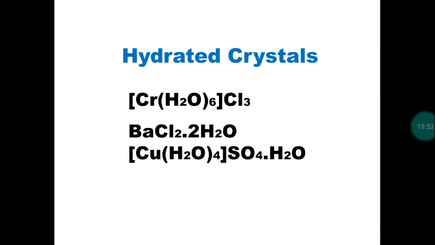Then we do the process called crystallization process. That means we cool. Slowly we allow the solution to cool. The substance will be obtained in the form of a crystal. So first you have to know what is crystallization. Crystallization is the process of getting a substance in the form of a crystal.